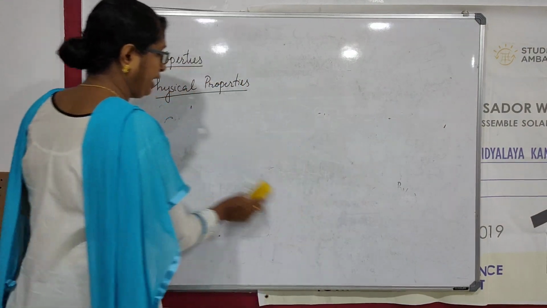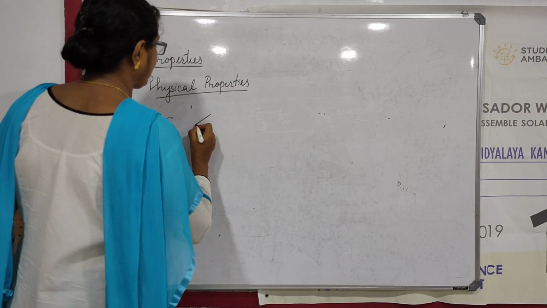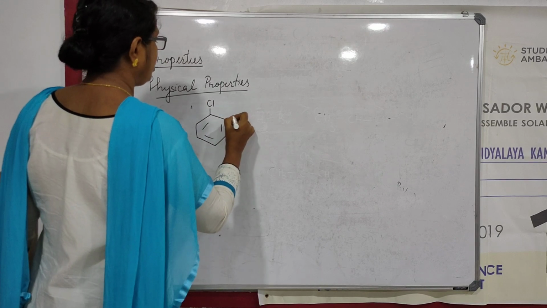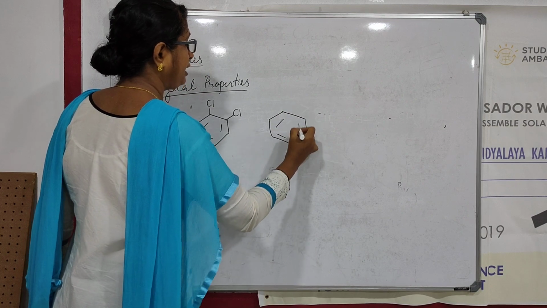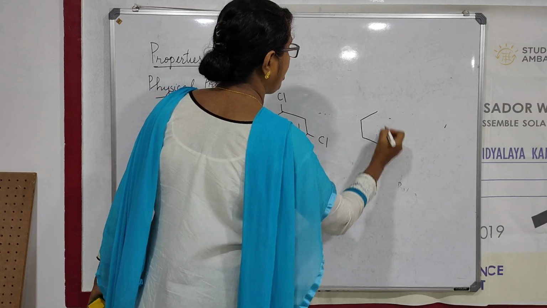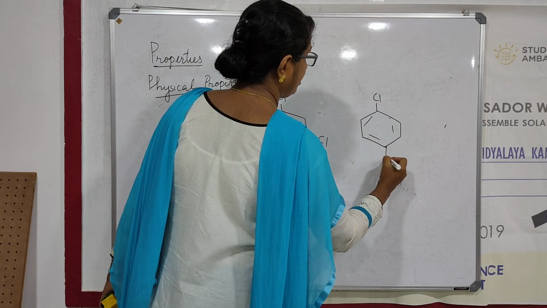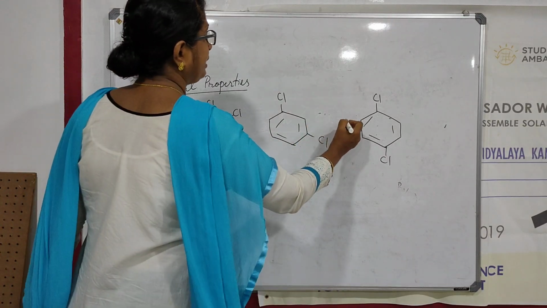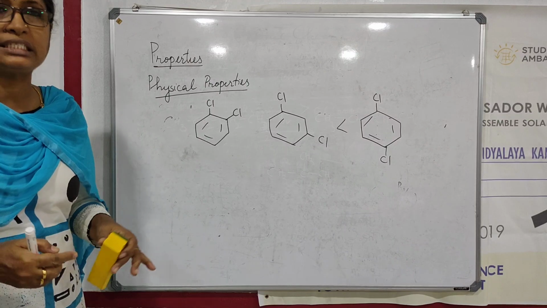Now when you come to the haloarenes and substituted haloarenes, if there is ortho dichloro, meta dichloro and para dichloro benzenes, the highest boiling point will be that of the para derivative, because the para derivative has a symmetrical structure, so it fits into the crystal lattice.